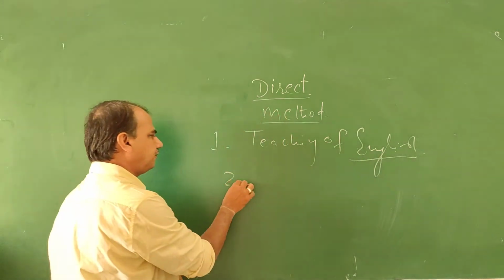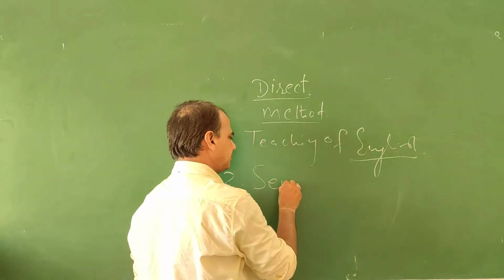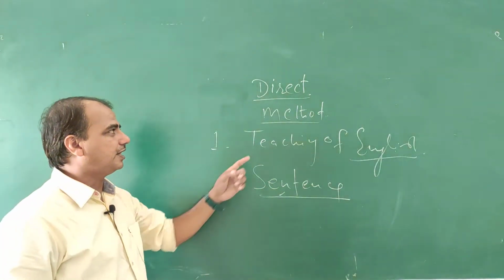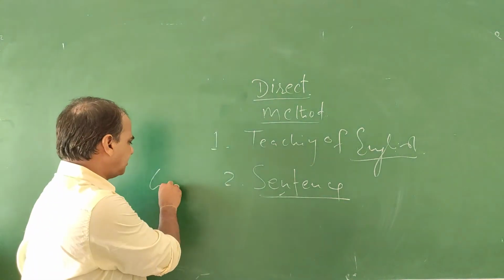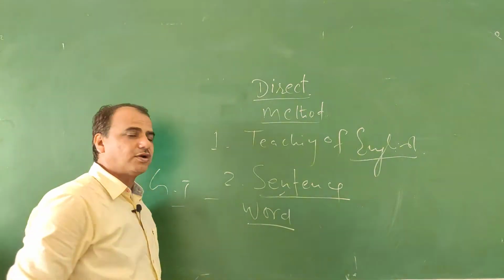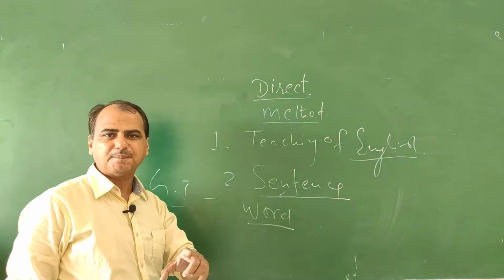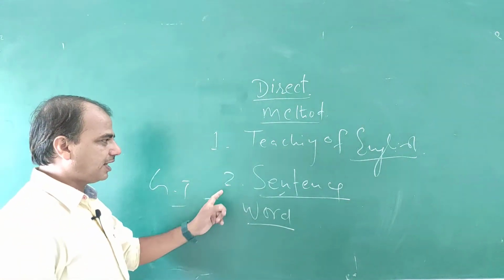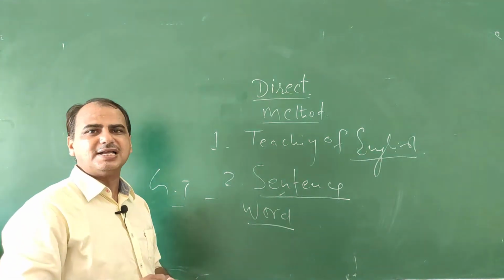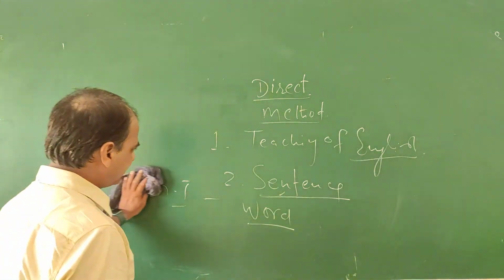The unit of teaching in this method is the sentence. You already know the unit of teaching in the grammar cum translation method is the word, because in that method the pupil teacher translates word to word. But in this method, the pupil teacher translates sentence to sentence in the classroom.